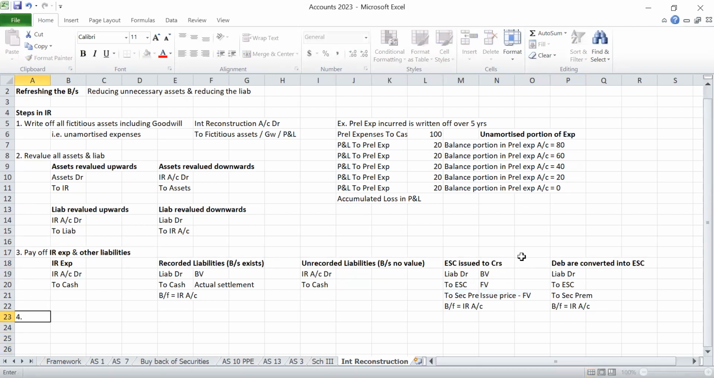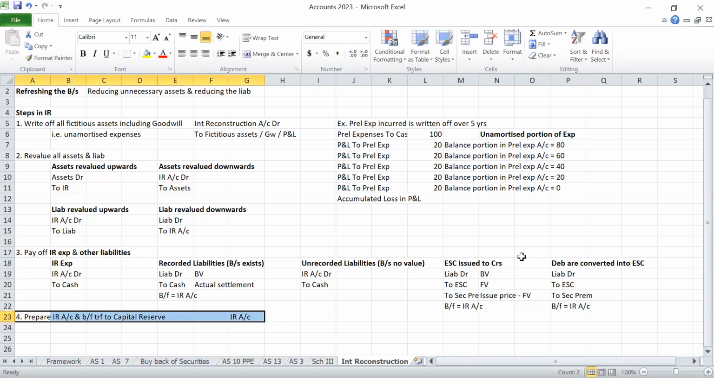Then the next point is what? First step, we have written off all the unnecessary assets. Second step, we have revalued. Third step, any other expenses and liabilities we have settled. Fourth step, prepare the internal reconstruction ledger and transfer the balancing figure to capital reserve. So we have to prepare the internal reconstruction account. What will be the account format?